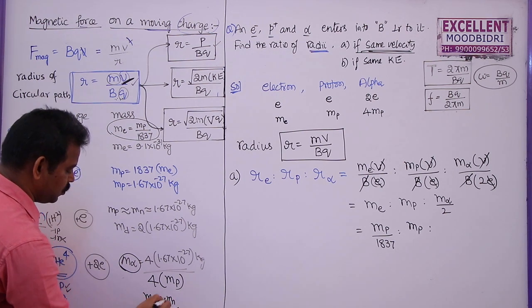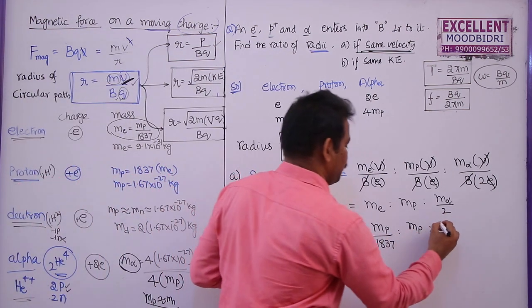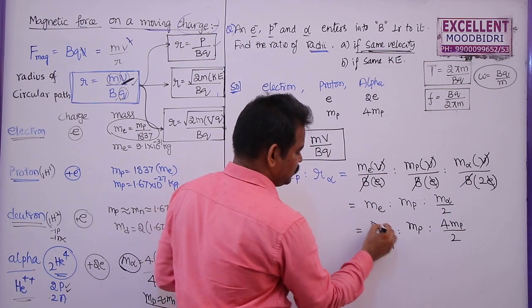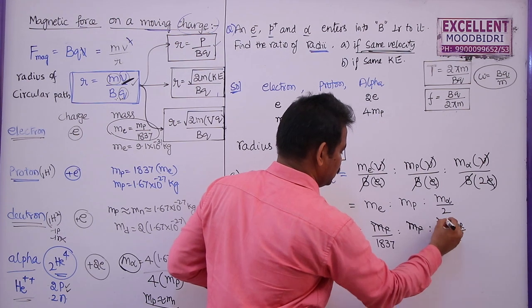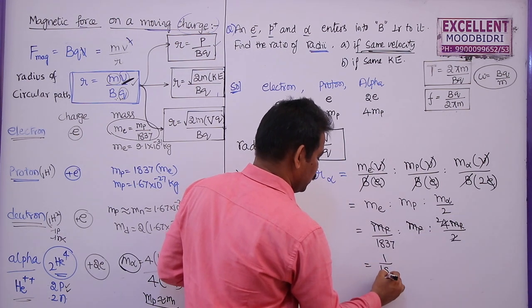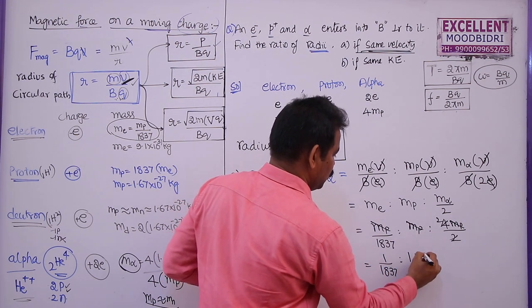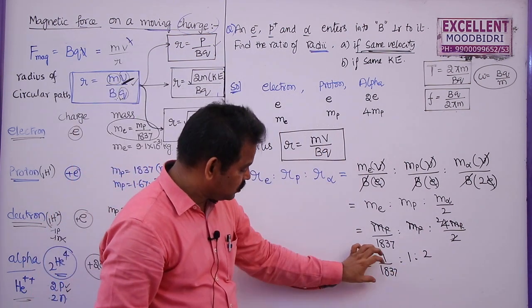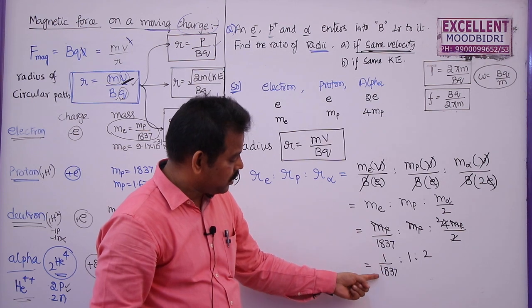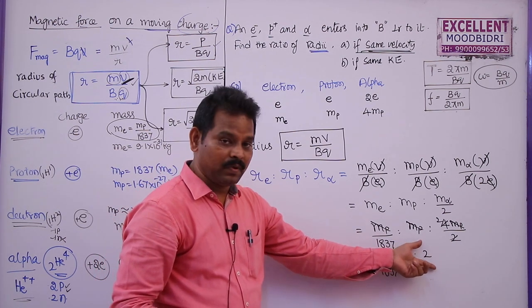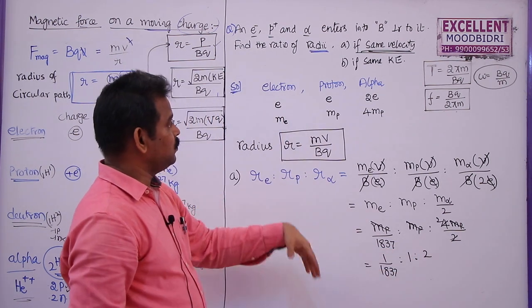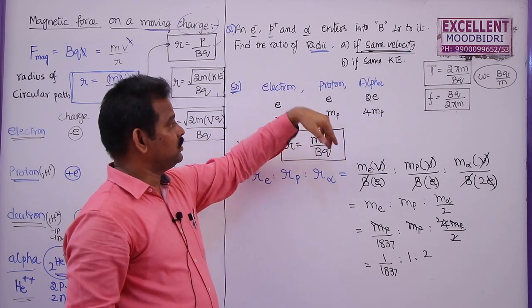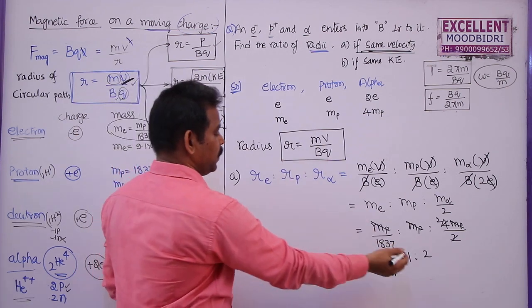So this is 4mp by 2. Now you can cancel mp. This cancels 2. This is 1/1837 is to 1 is to 2. So these are the radii. This radius will be very small because of 1 by 1837, and this radius will be bigger. In the same problem they may ask which particle will describe a circular path of maximum radius. Then the answer will be alpha.